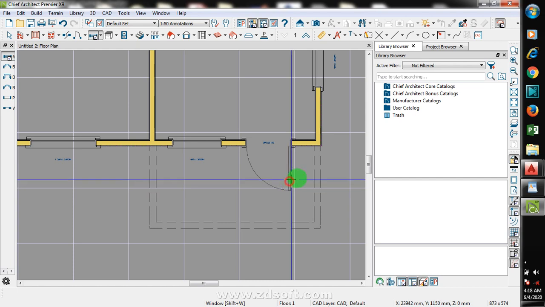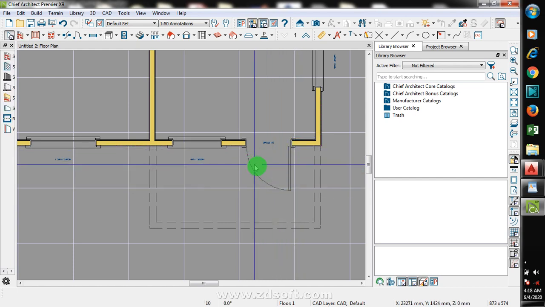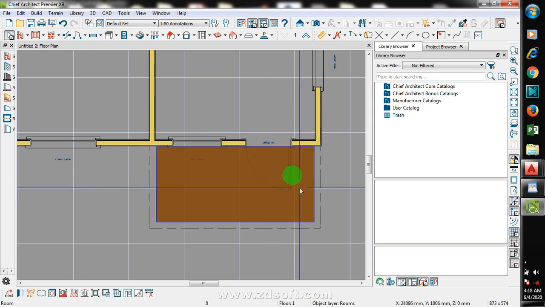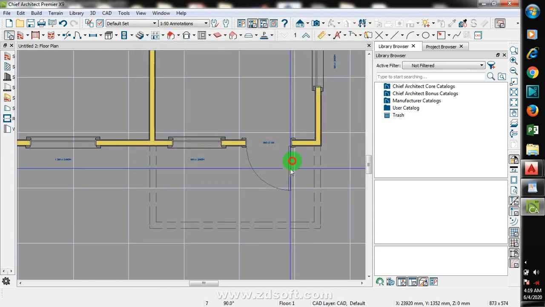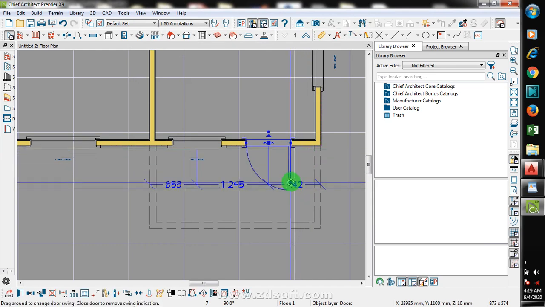Now you can see if I click on this door, for example, you click escape to go out of that particular tool. If I click on this right now, you can see it's showing me a symbol like to rotate, like an arrow that goes round. Okay, that's telling you that you can rotate with it.